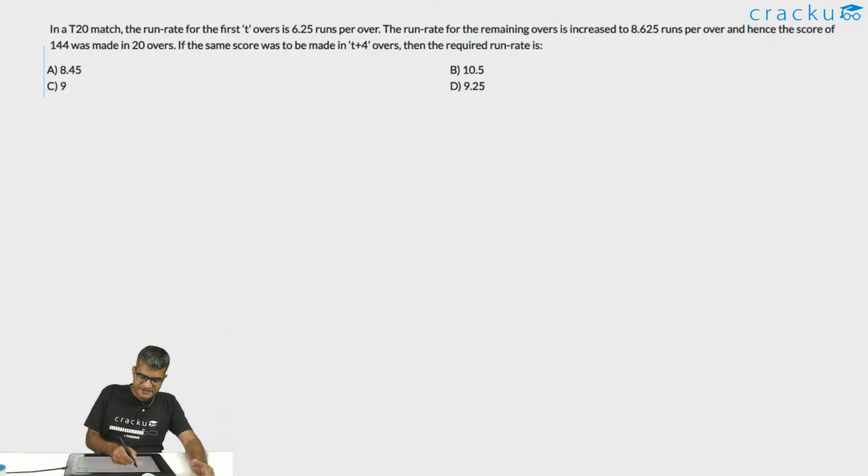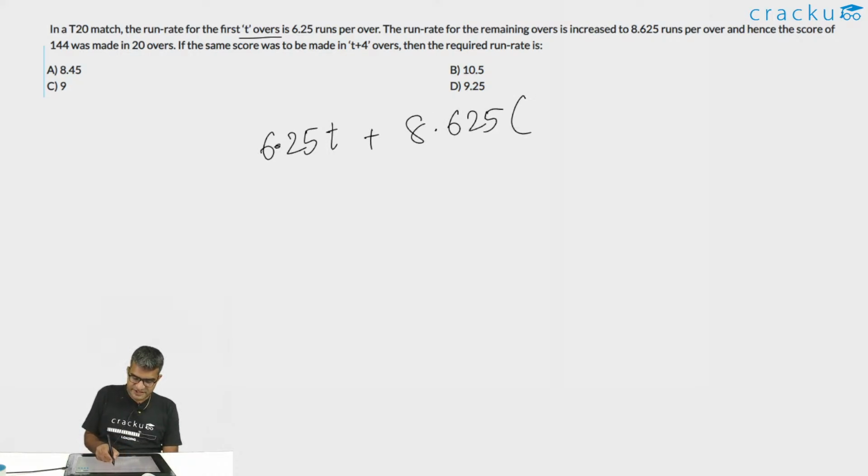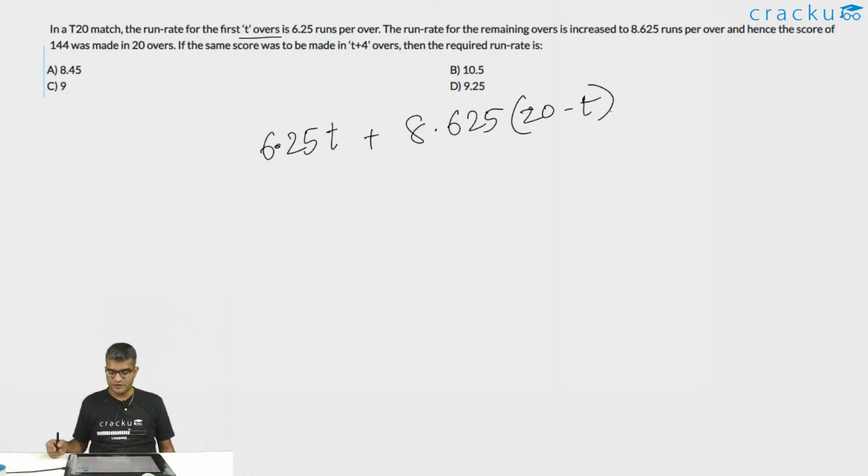In a T20 match, the run rate for the first T overs is 6.25 runs per over. So this would imply that the total runs scored in the first T overs is 6.25T, and the run rate for the remaining overs increased to 8.625. So how many overs are remaining? It is 20 minus T, because this is a T20 match. First T overs they scored at 6.25. The remaining 20 minus T they will score at 8.625.